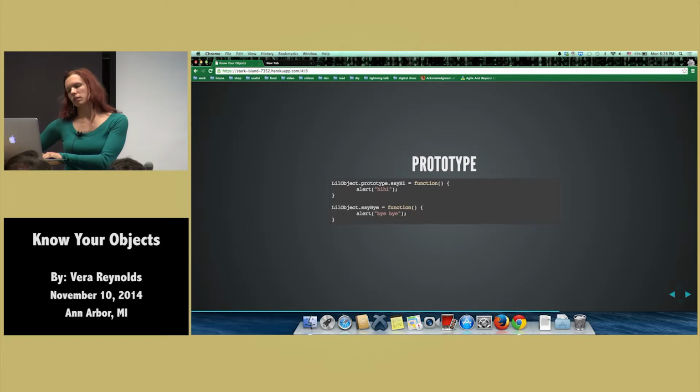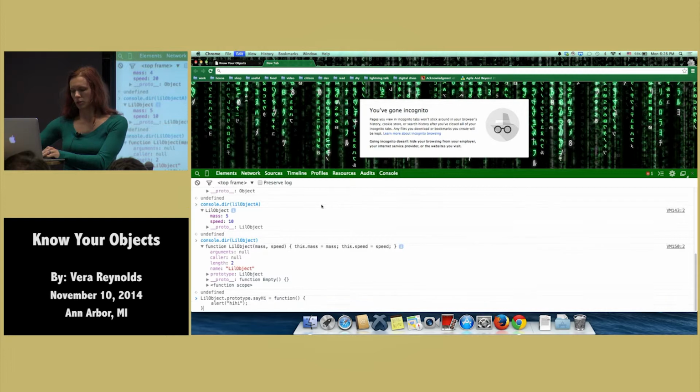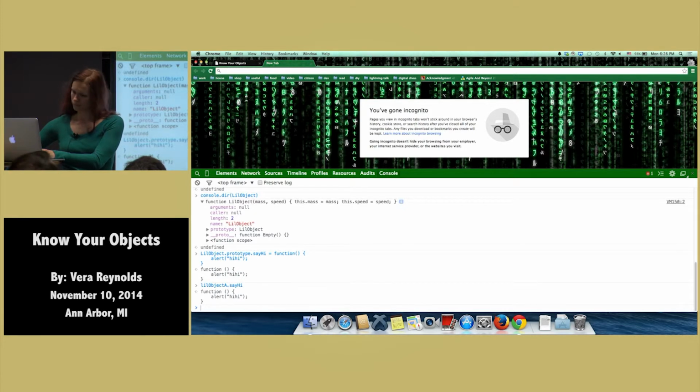So let's see, why do we care, right? Why do we want to inherit things? Well, let's say that we created a dozen little objects using the constructor function, and then we added a say hi function to the prototype. Now, because of inheritance, our object A is going to inherit that from its prototype, if we actually call it.